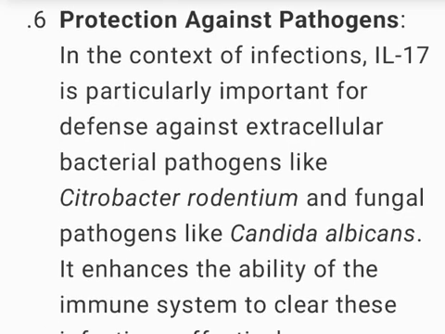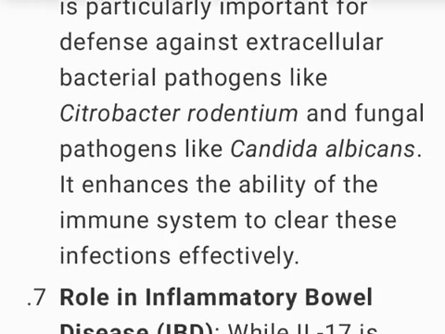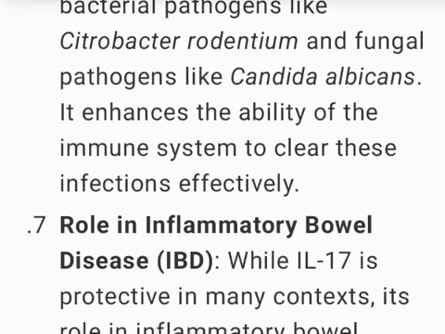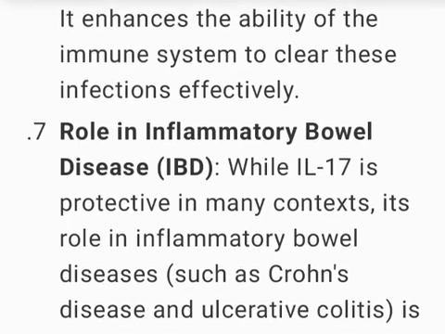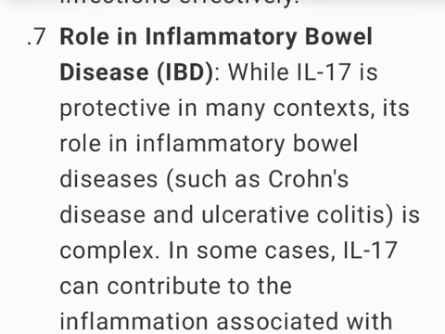6. Protection against pathogens. In the context of infections, IL-17 is particularly important for defense against extracellular bacterial pathogens like Citrobacter rodentium and fungal pathogens like Candida albicans. It enhances the ability of the immune system to clear these infections effectively.